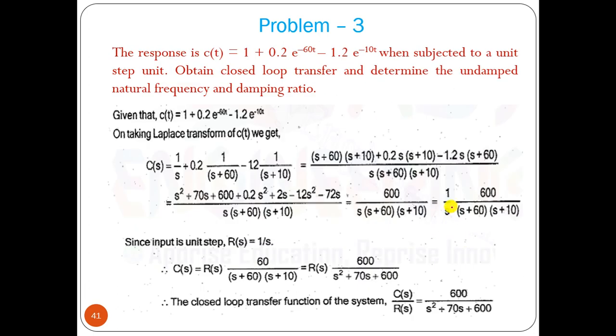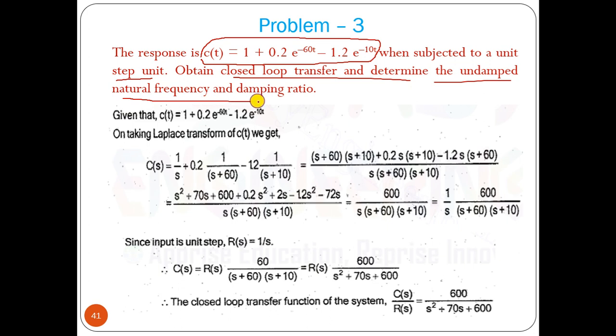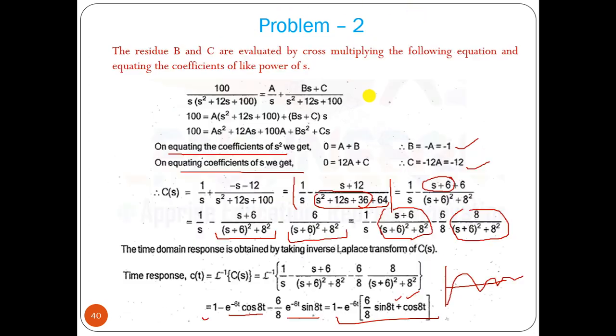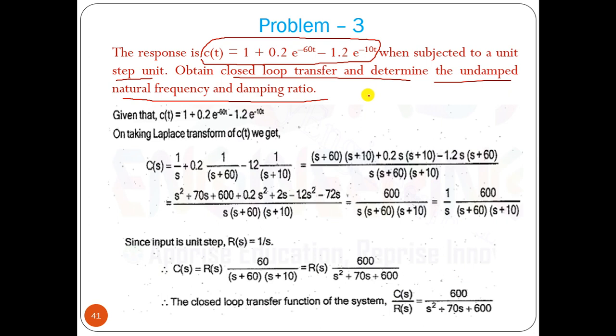Now let us solve another type of problem, where the response c(t) is given when subjected to a unit step input. Obtain the closed loop transfer function and determine the undamped natural frequency and damping ratio. That means from the response we have to find the transfer function. Previously, from the transfer function we found the response. Now if c(t) is known, we have to find its Laplace transform, so we apply the Laplace transform.